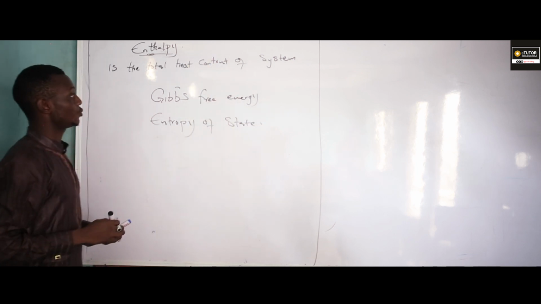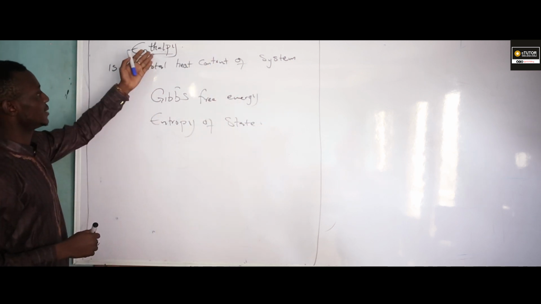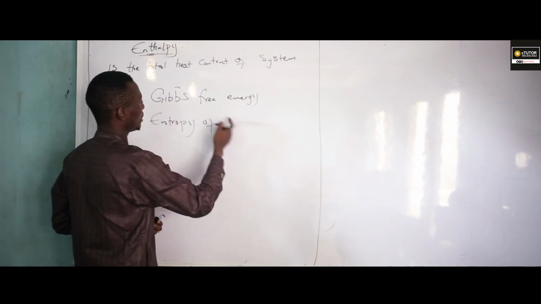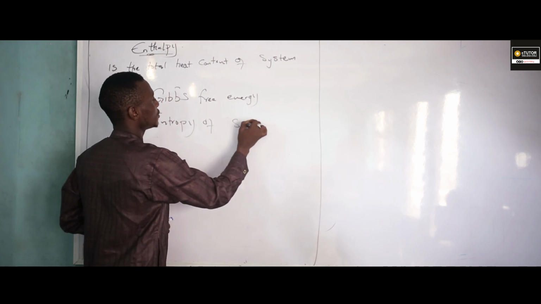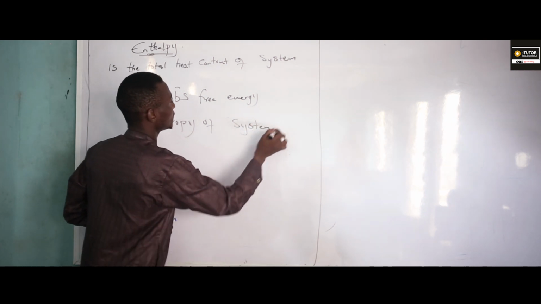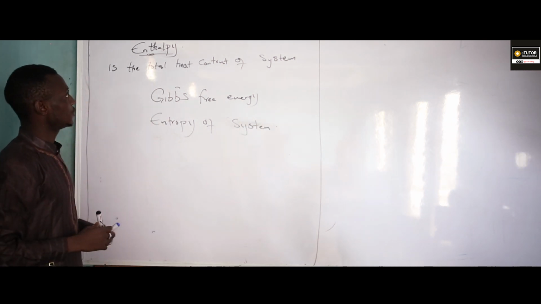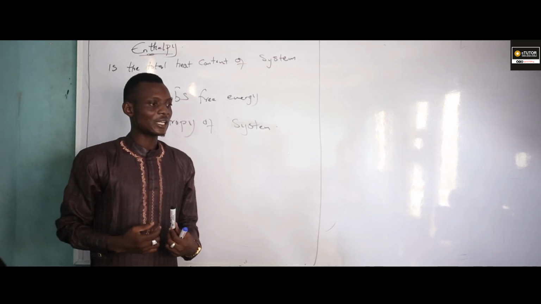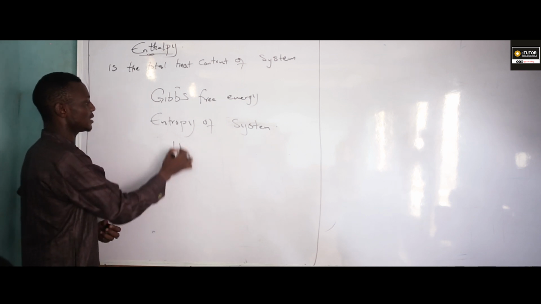Now, let me take it one by one. Let us talk about enthalpy, entropy, and Gibbs free energy. Now, let us take the first one, which is enthalpy. As a state function, enthalpy is designated by capital letter H.